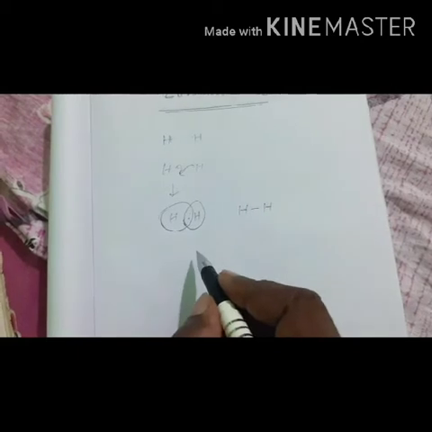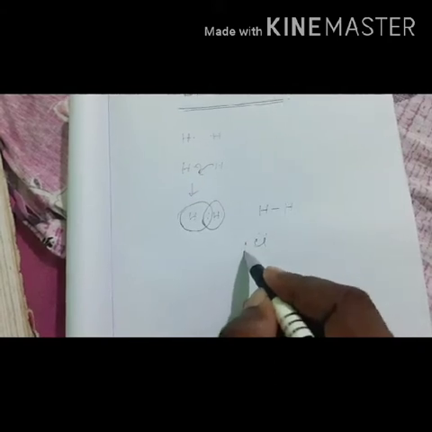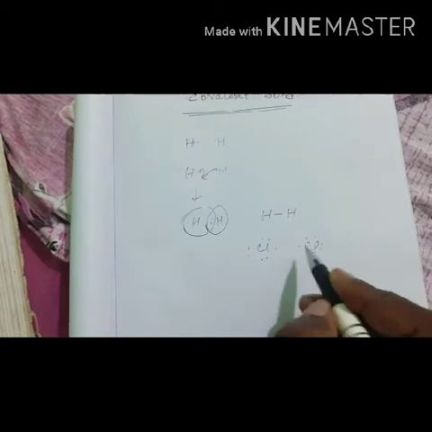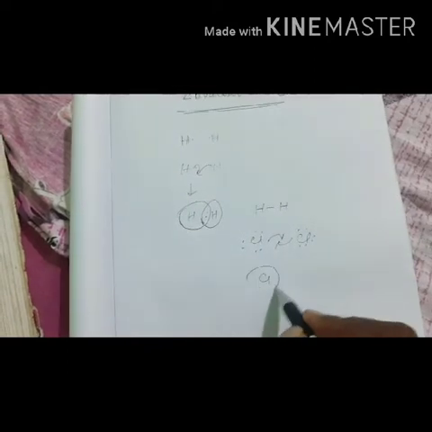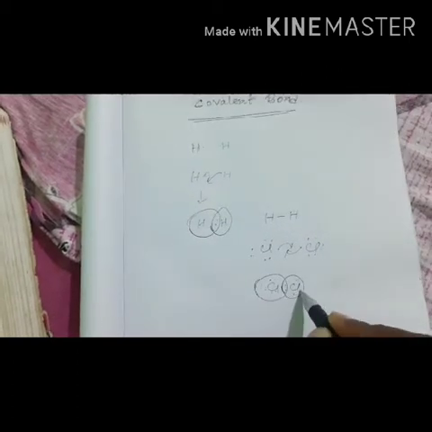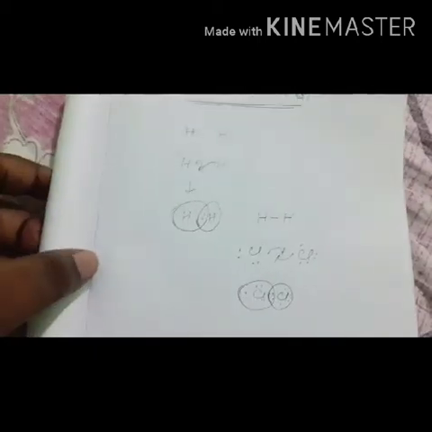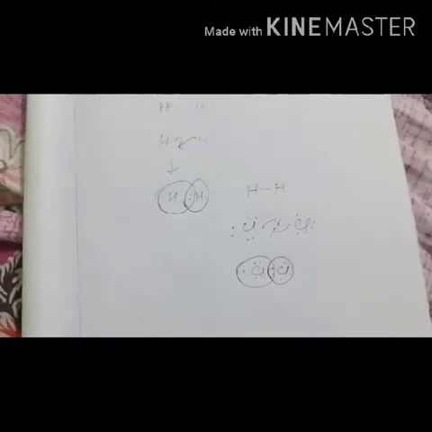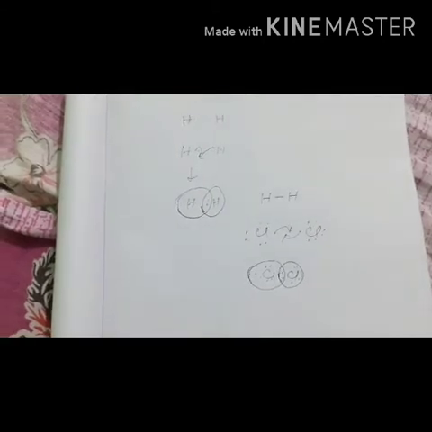Similarly, if we consider chlorine, in its outermost shell how many electrons are present? 7 electrons. So if each chlorine shares its one electron, both will get stability. In this way, both chlorine atoms will get stability, and it will form the Cl2 molecule. Now see, covalent bond formation may take place between two same atoms or two different atoms also.